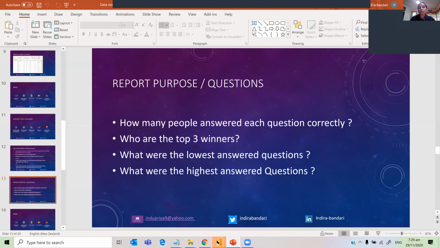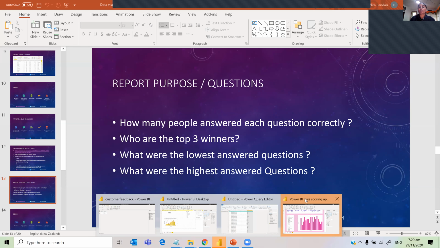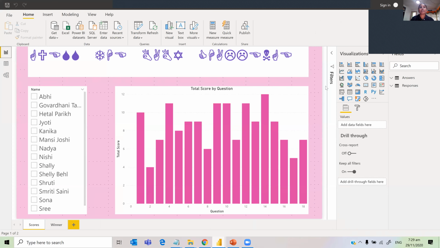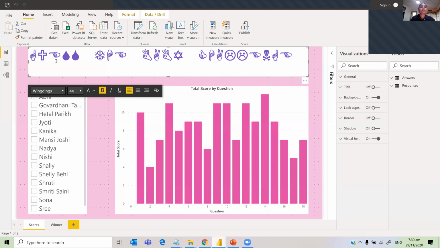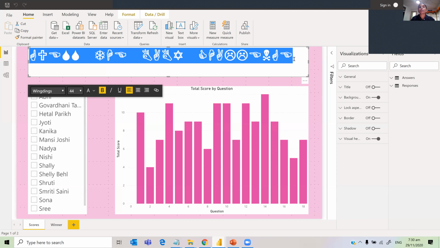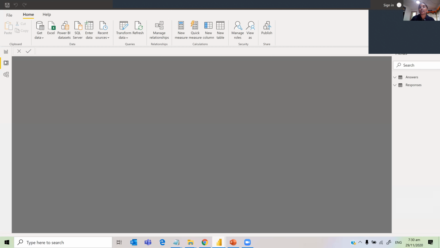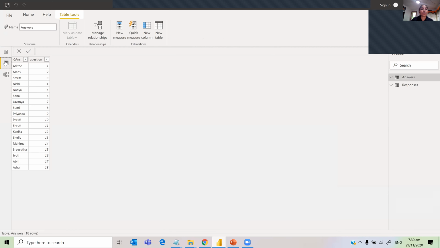So now this is open. Because it was for pink ribbon, I just colored everything as pink. And this one, I just wanted some fun. I changed the font of this one to Wingdings, so that there are some symbols, and I ask them to guess what this is. And so here, before we look at the report, I want to show you one more thing.